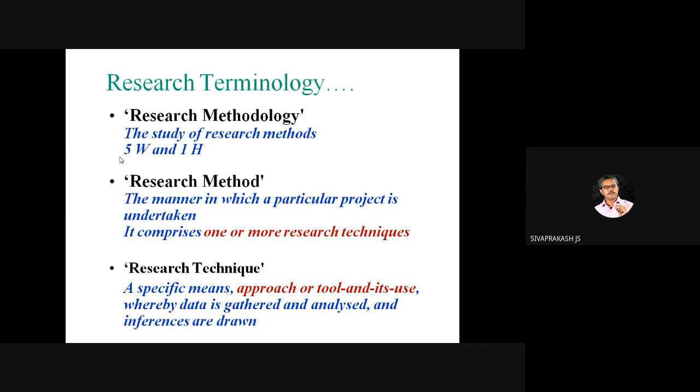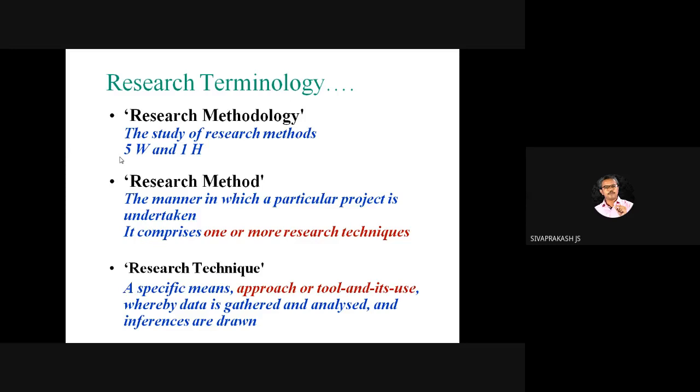Likewise, for analysis purposes, there are the chi-square test, F-test, t-test, and more tests. We do those tests for hypothesis testing or analysis of data. By combining all these tools or approaches, people call them research techniques.